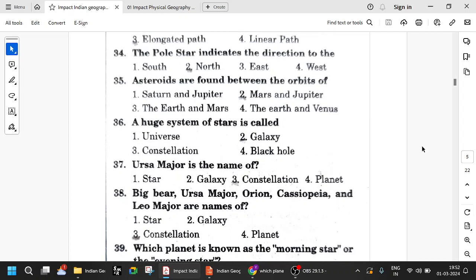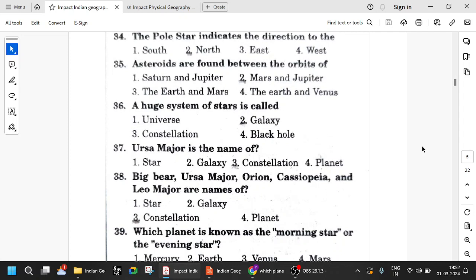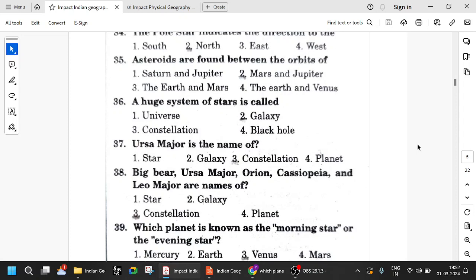Asteroids are found between the orbits of Mars and Jupiter. It's called the asteroid belt. A huge system of stars is called a galaxy. Okay, solar system, and so many solar systems combined form the galaxy. Our galaxy is the Milky Way galaxy, and our nearest galaxy is Andromeda.